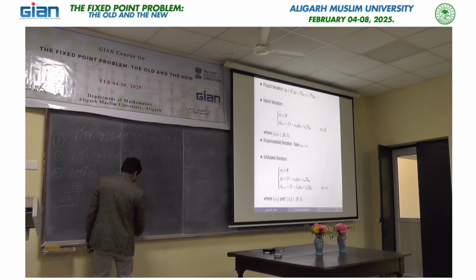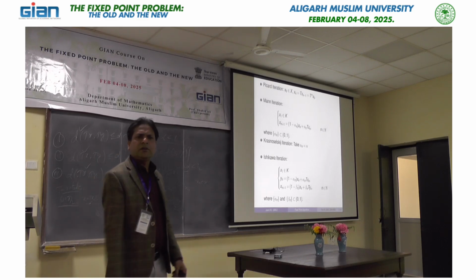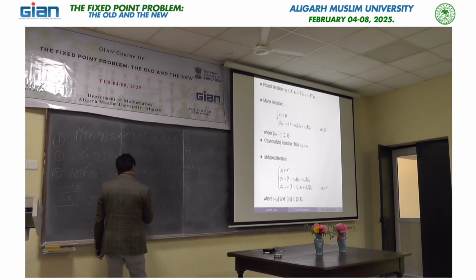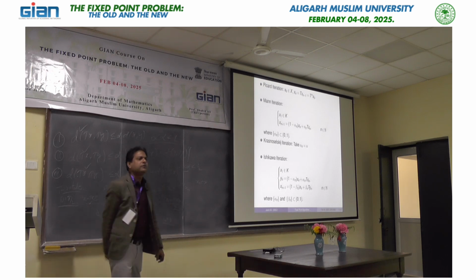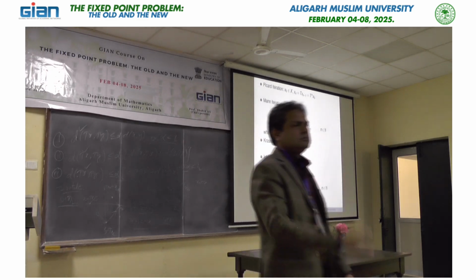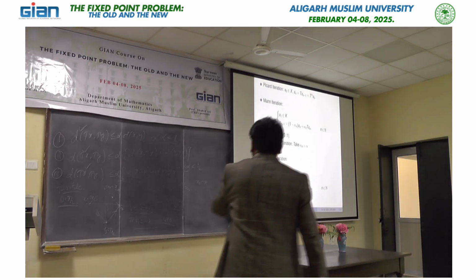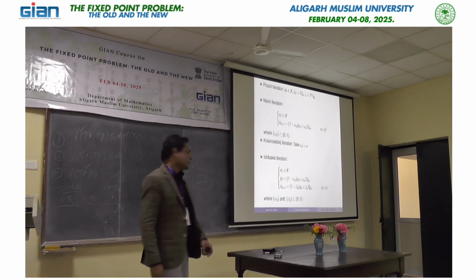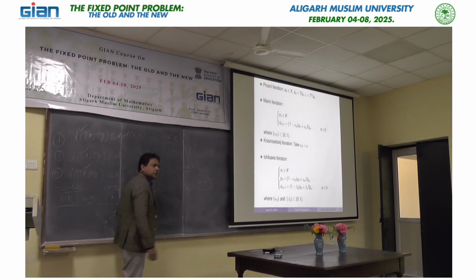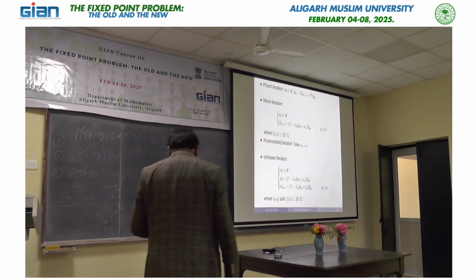Suppose I have Tx equals minus x, it also works. So, 0 is the fixed point on the interval, maybe we can consider 0 to 1, or simply minus 1 to 1. If we consider any x naught different from 0, then this sequence never converges, because it is an oscillatory, or you can say divergent sequence. This is a Picard sequence for an arbitrary element, but if we consider any non-zero element, it will be plus minus plus minus plus minus. So, that is why this does not converge.